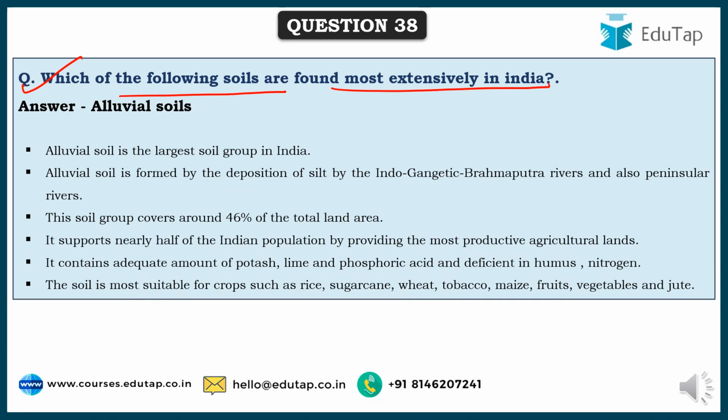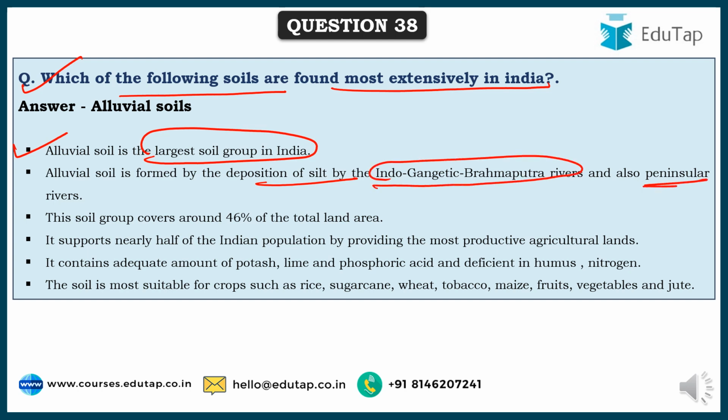It's alluvial soils, and these alluvial soils is the largest soil group in India, and they are formed by deposition of silt, especially in Indo-Gangetic Brahmaputra rivers and also near peninsular rivers, wherever the soils are deposited, generally by silt. And this soil group covers around 46% of the total land area in India, and it supports nearly half of the Indian population because these are one of the highly productive soils,